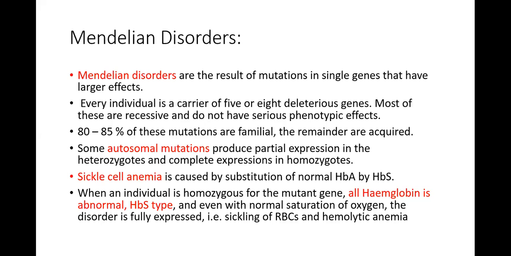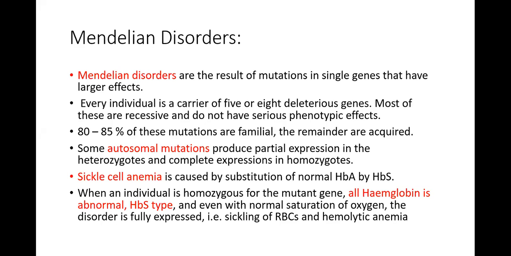Mendelian disorder. Every individual is a carrier of 5 to 8 deleterious genes, and most of these are recessive and they do not have serious phenotypic effects. Some of the individuals do have these 5 to 8 deleterious genes in them, but these genes do not produce any phenotypic effect. It means that in that person no effect is shown.